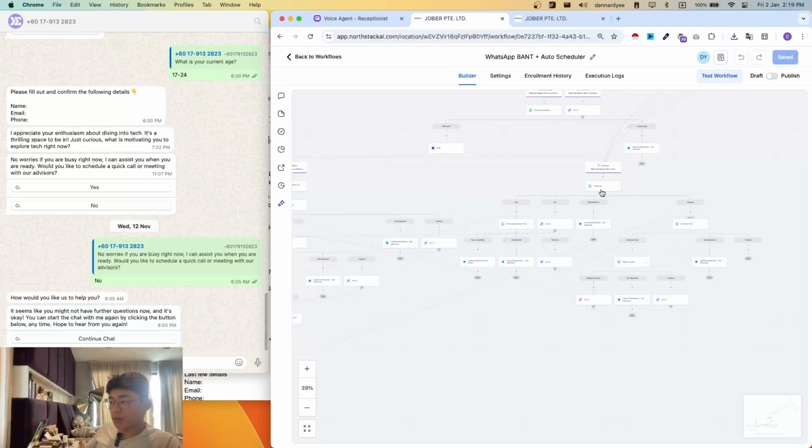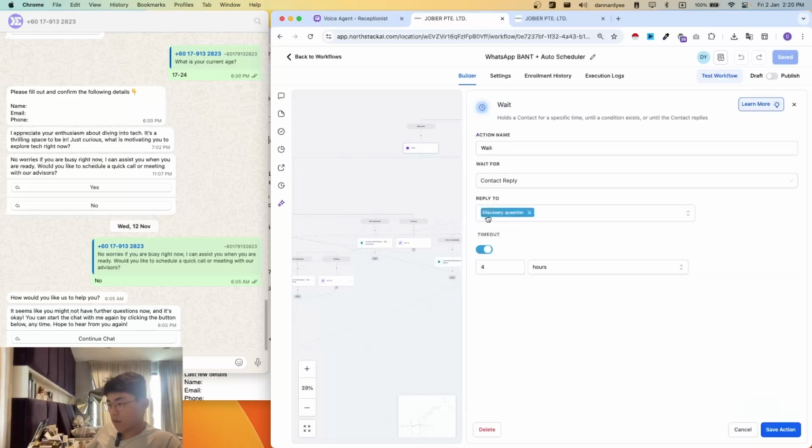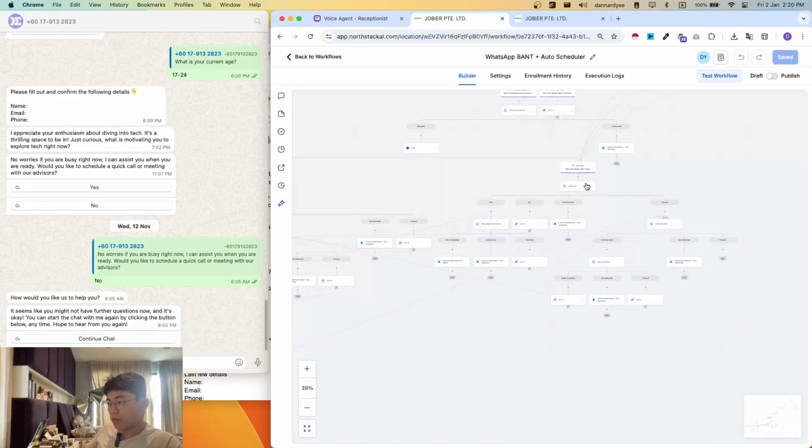So this is the other branch where, let's say, they did not reply to the discovery question. We'll then follow up with another message. If not mistaken, it's after 4 hours, if they did not reply. Let's see, it's a bit laggy. So after 4 hours, we will then send them a message, which is: no worries, if you're busy right now, I can assist you, right? So let's see.